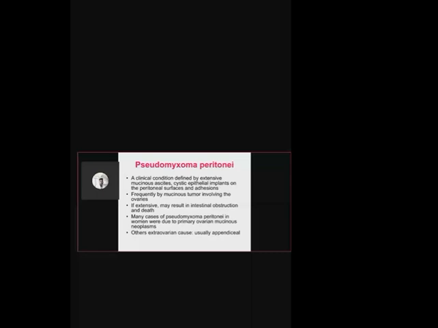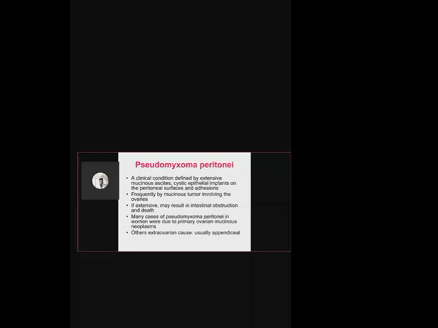Frequently the main cause for this is mucinous tumor involving the ovaries. Most often it is the mucinous tumor of the ovary that ruptures and gets into the peritoneal cavity, but other mucinous tumors are also involved, like tumors from the GI tract or appendix. So if there is mucinous tumor of the appendix or GI tract, they can also get into the peritoneal surface and form the mucinous ascites.